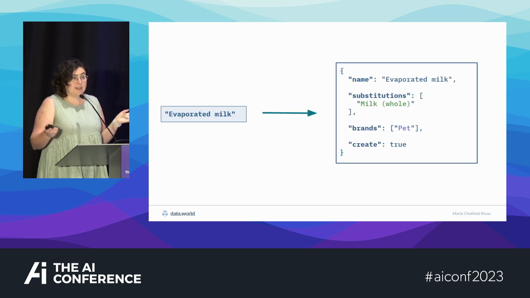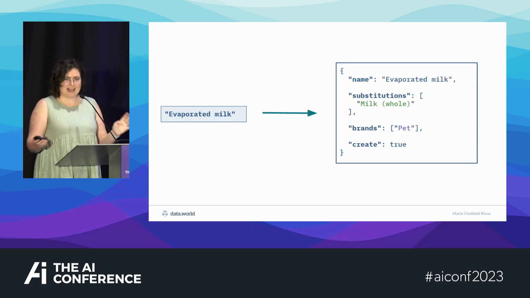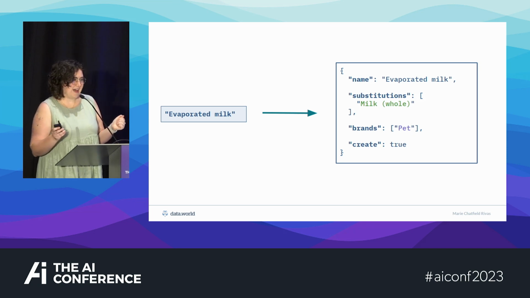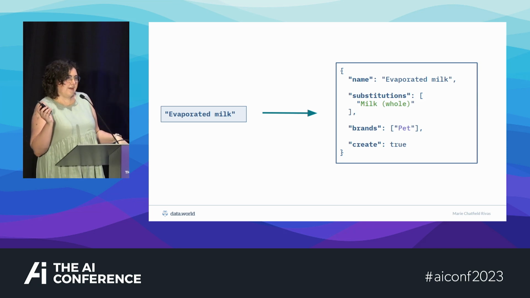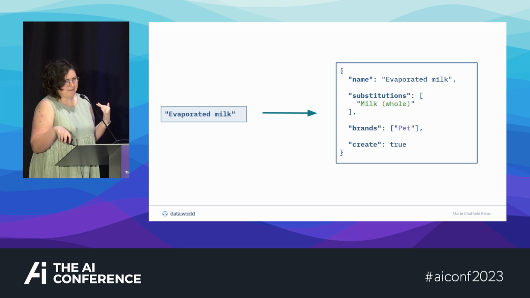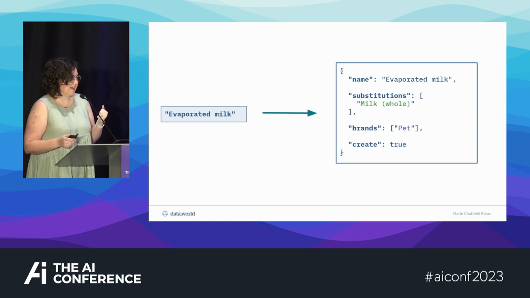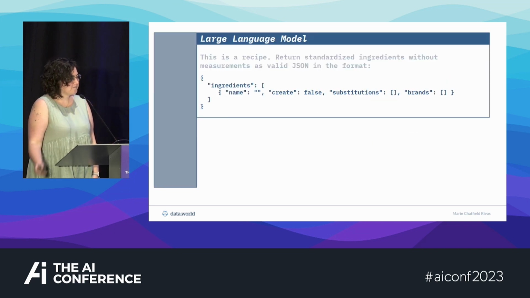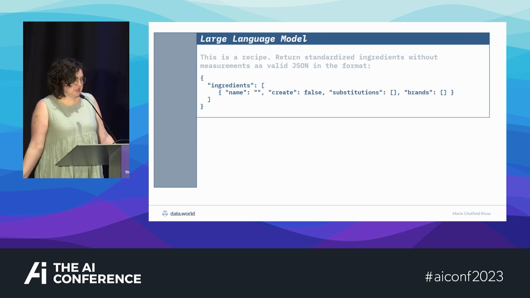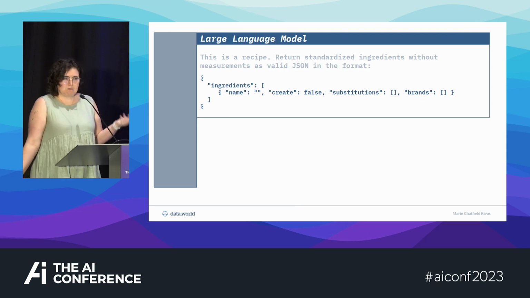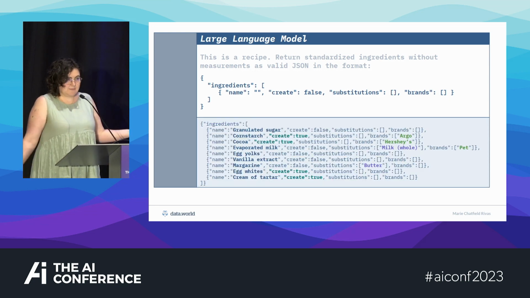So it'd be really cool if instead of just having a single ingredient come back, I could know things like, are there any substitutions this recipe recommends? Are there any brands that I should probably use? And also give me a best guess if you think this is a new thing that we're creating, or if you think we've seen this before. So we could just use JSON. That's a very normal thing to do, and it's very easy. And it gives us back the correct answer.